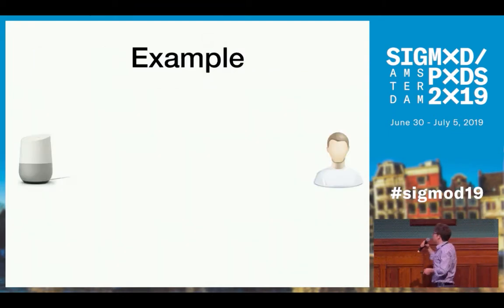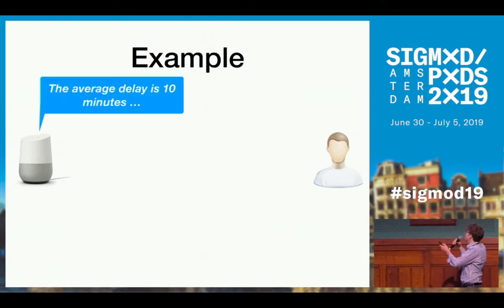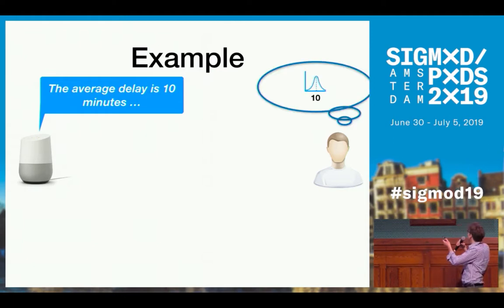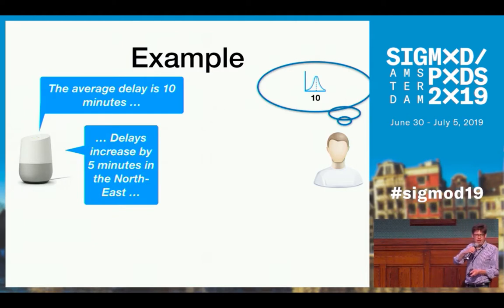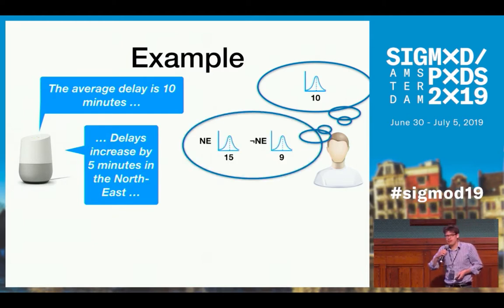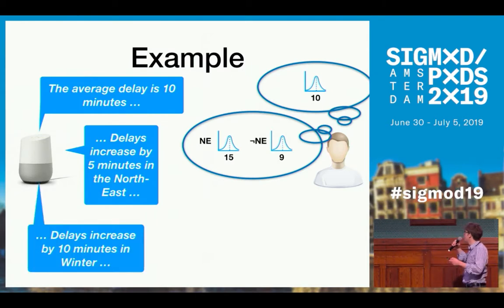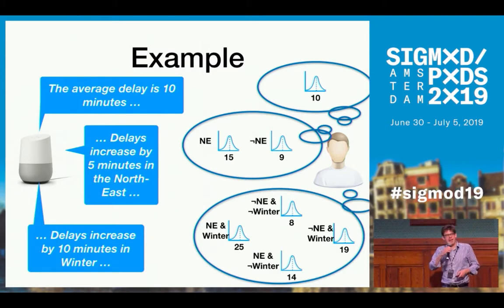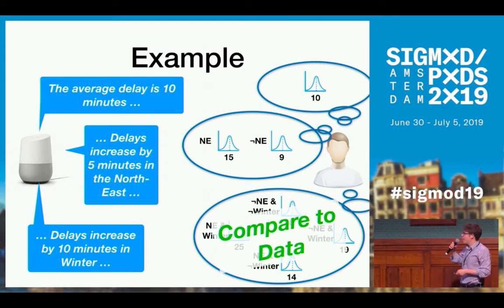That means, for example, that if the user hears something like "the average delay is 10 minutes," the user will typically translate this into something that resembles a normal distribution with that mean. Once we refine this by the region, then users will tend to imagine two different distributions, and once we refine that even more, we get 4 different distributions, and we will judge the quality of those speeches by how close that distribution comes to the actual data. Of course, that user model is simplifying, but we will show later that the quality estimates that we derive from it correlate quite well with actual user preferences.